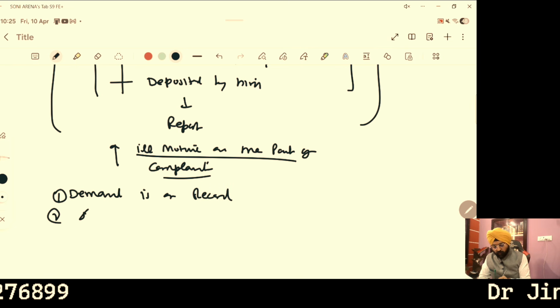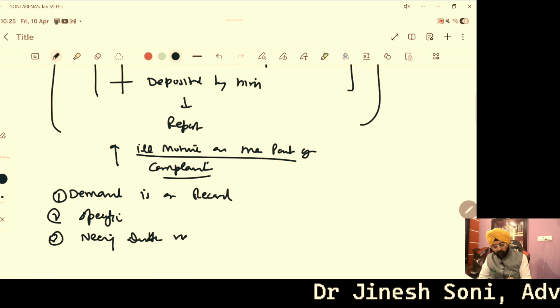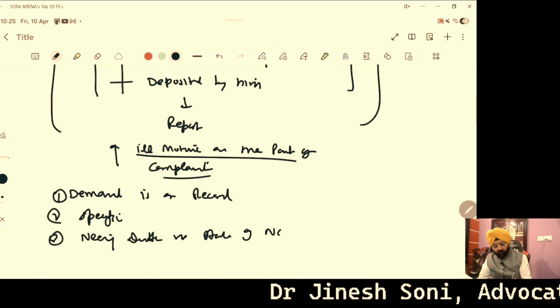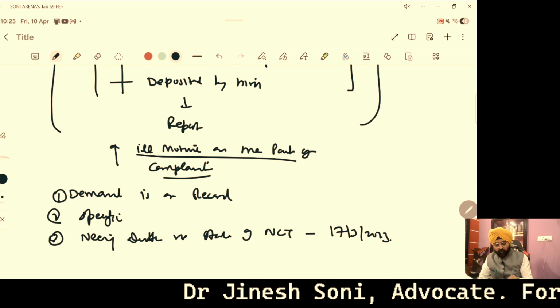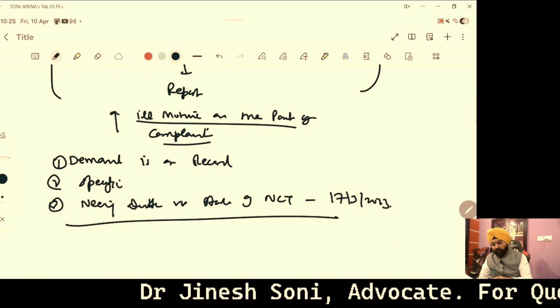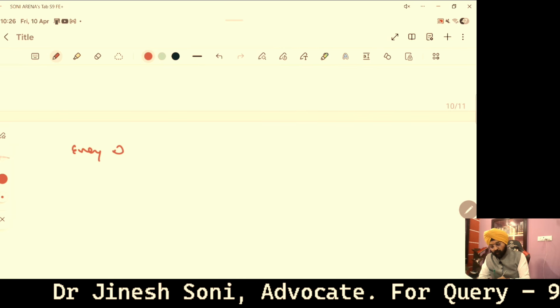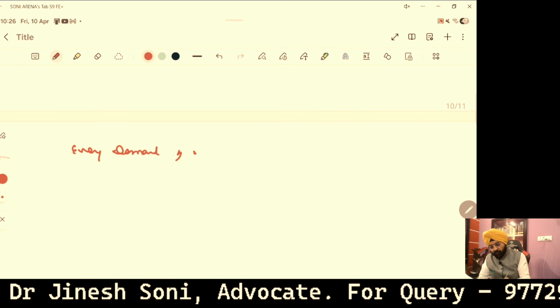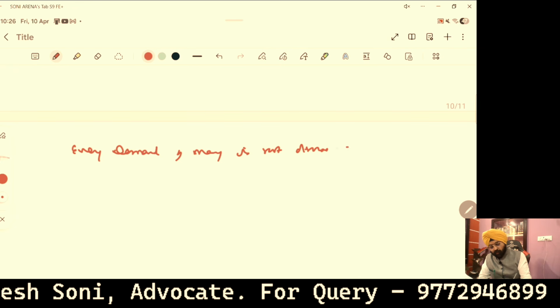Demand must be specific, and the prosecution has to follow the guidelines of the Honorable Supreme Court judgment, that is Neeraj Dutta versus State of NCT. Judgment date is 17th of March 2023. In that case, it is specified that every demand of money is not a demand of bribe.